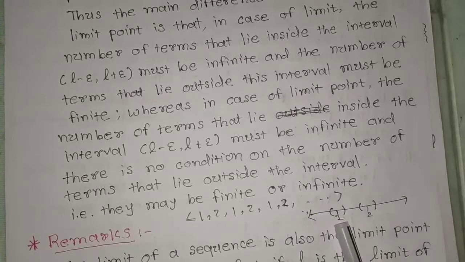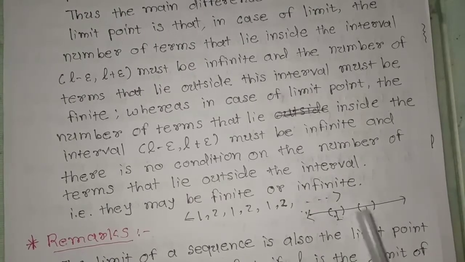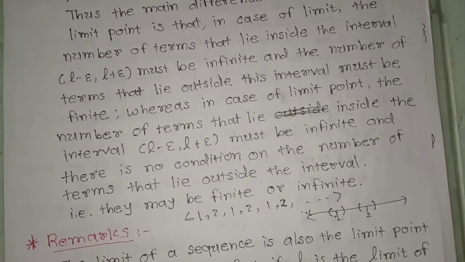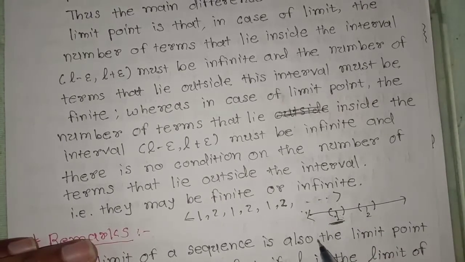At the same time, infinitely many terms are left outside this interval. If I am only considering this interval, then it leaves infinitely many terms outside it.